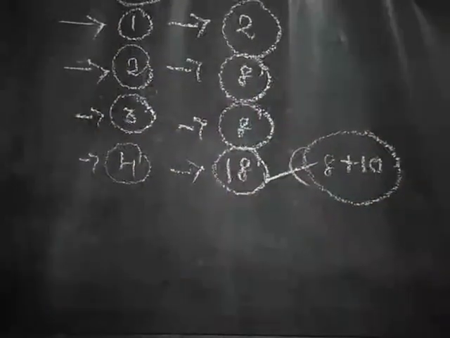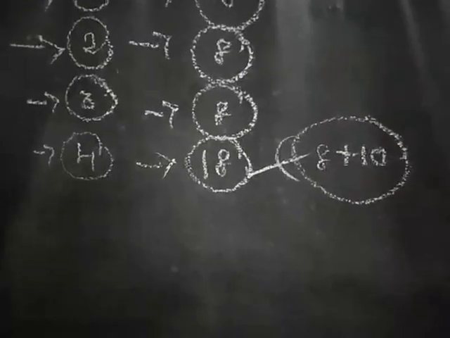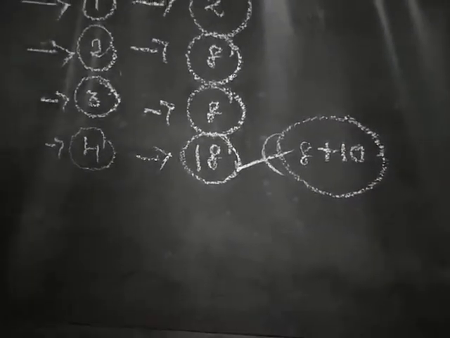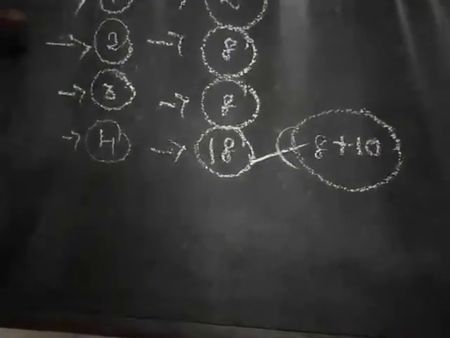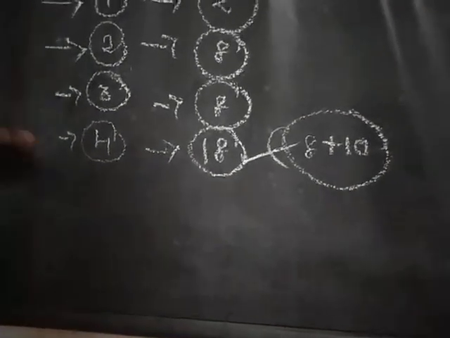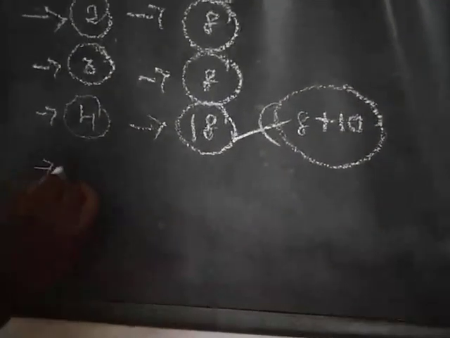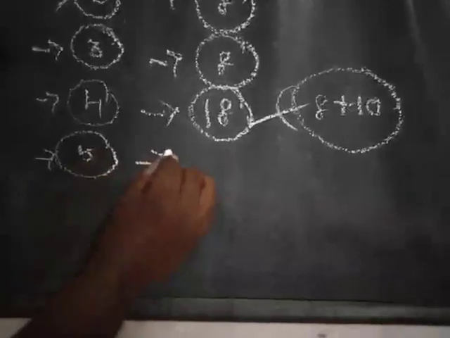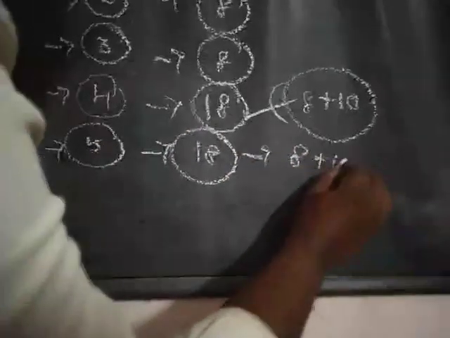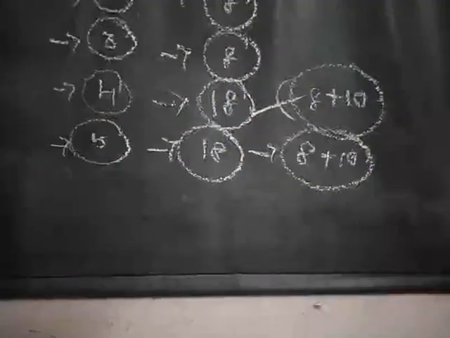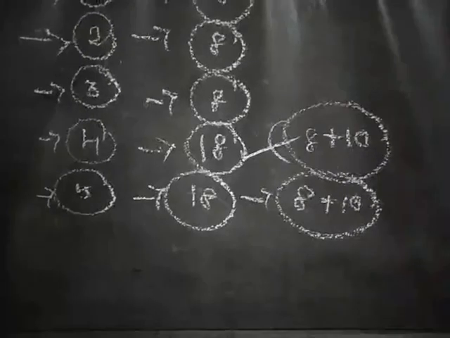What is the name of this fourth period? Long period. Shortest period, short period, short period, and the fourth one is the long period. The fifth one has the same 18 elements, 8 plus 10. The fifth period is also called a long period. It contains 18 elements.